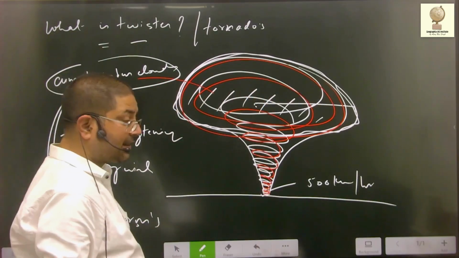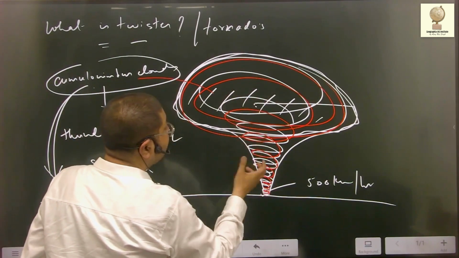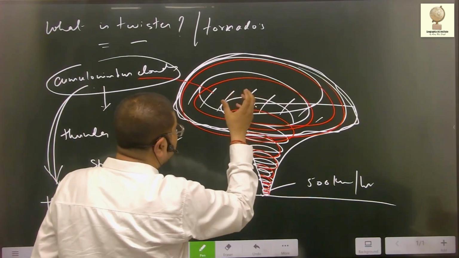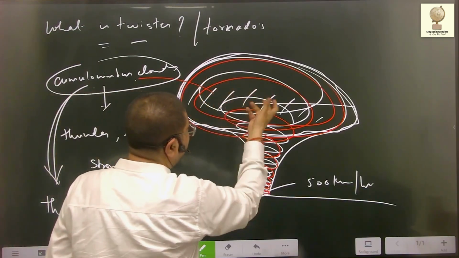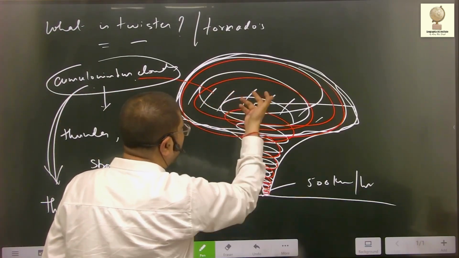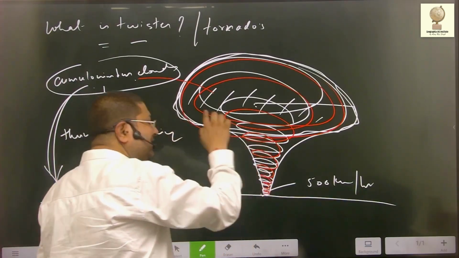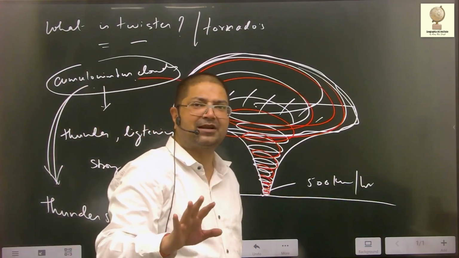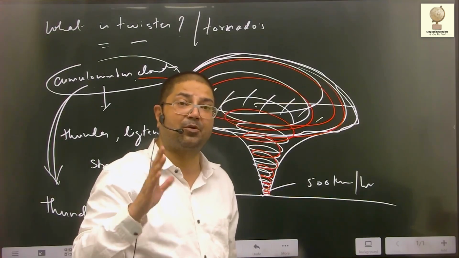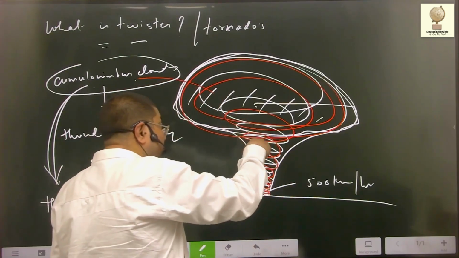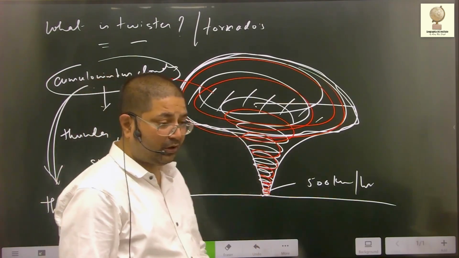So twister is a rapidly rotating column of air which extends from cumulonimbus cloud, thunderstorm कह दो या cumulonimbus, or you can say cumulonimbus cloud, that extends from cumulonimbus cloud and extends to the ground surface. If it does not extend to the ground surface, then it is not twister, then it is mesocyclone or supercell thunderstorm. It will transform into tornado only when these spiraling winds extend to the surface.